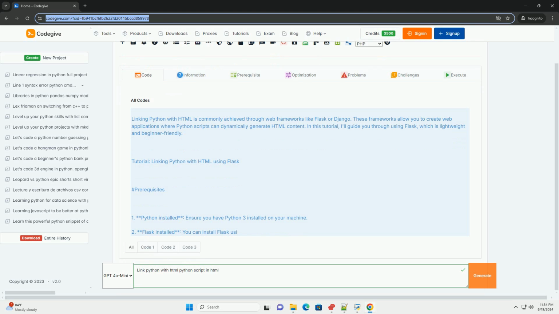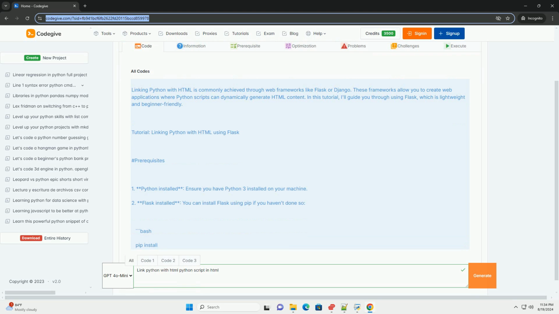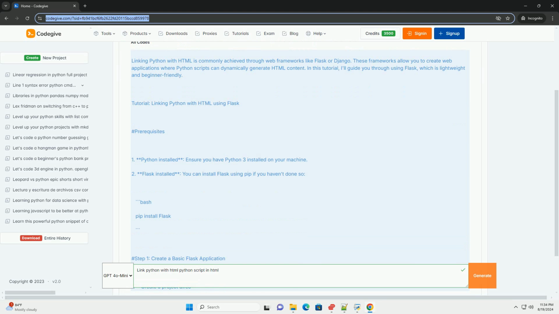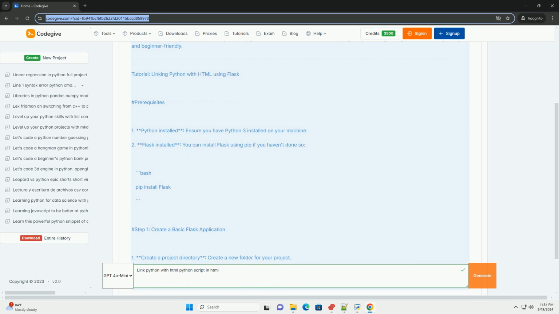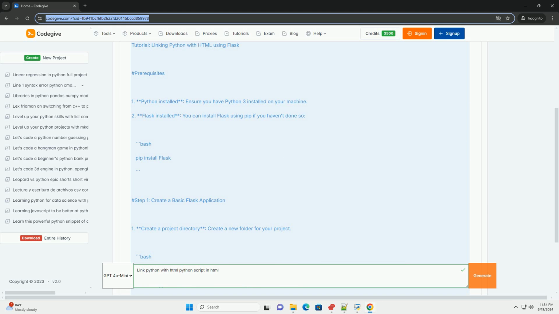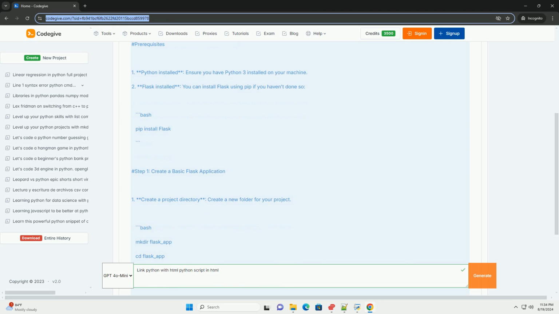Tutorial: linking Python with HTML using Flask. Prerequisites: 1. Python installed. Ensure you have Python 3 installed on your machine. 2. Flask installed. You can install Flask using pip. If you haven't done so, run: pip install Flask.